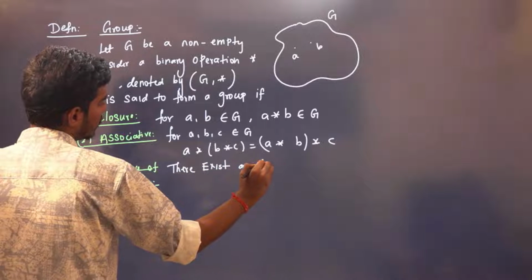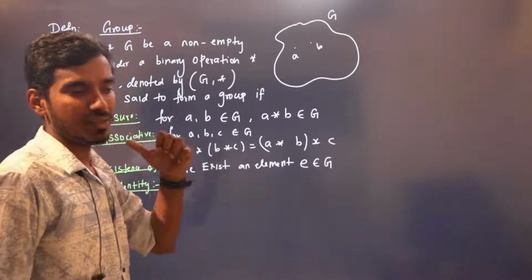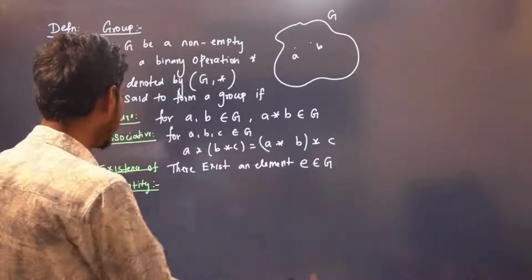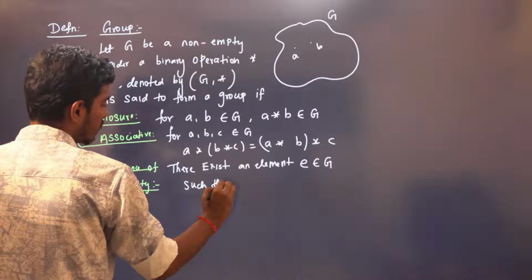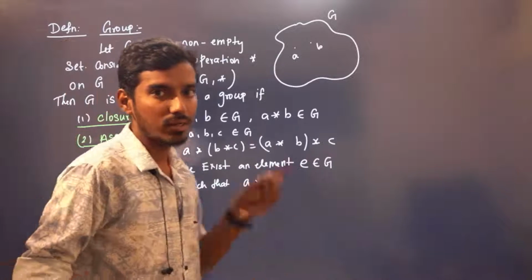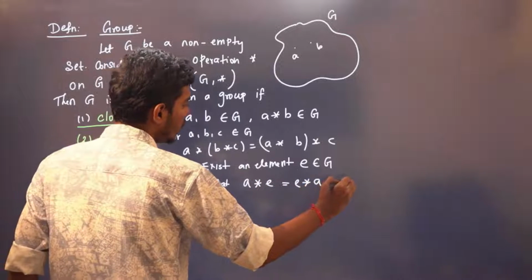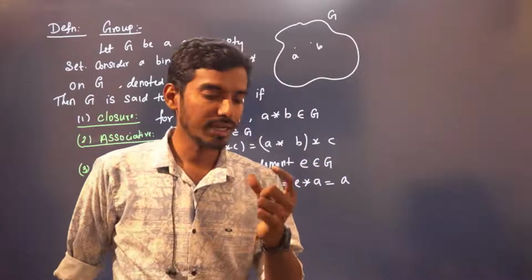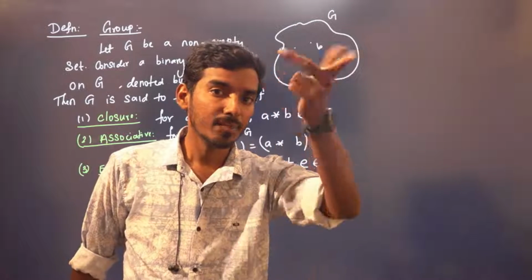There exists an element E in G. See, there should be some element E. E can be anything, right? I'm just denoting that to be E. It can be any element. But that element should satisfy: there exists an element E in G such that when you operate any element A with that element, in any order, it has to give me A again. You take any element, operate with E, and you should get back that same element.